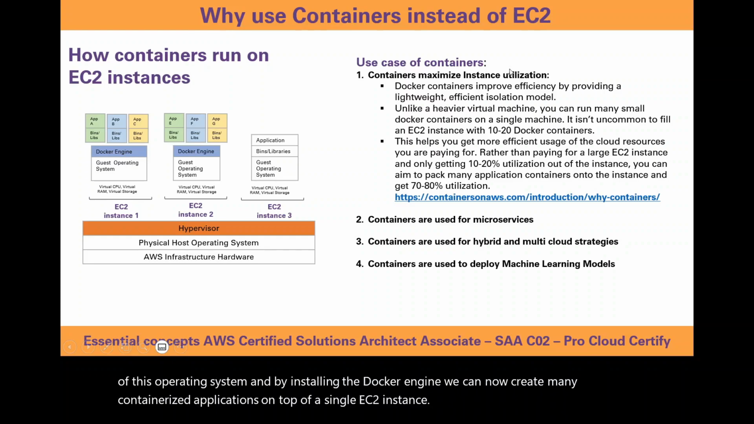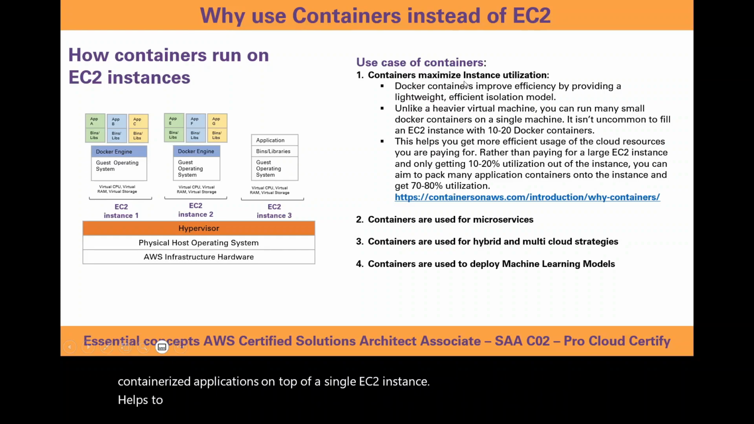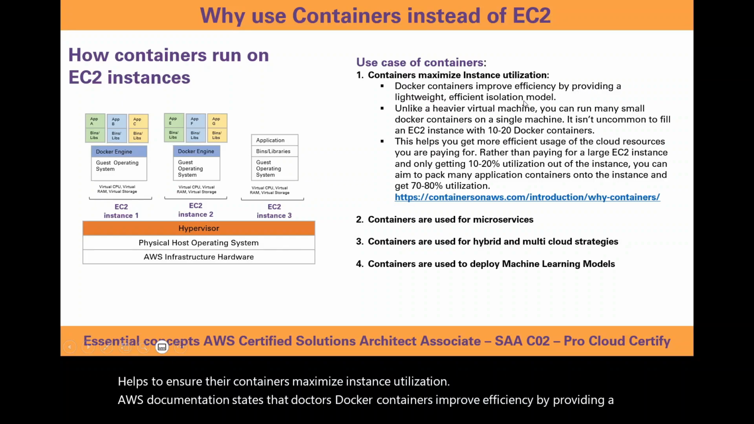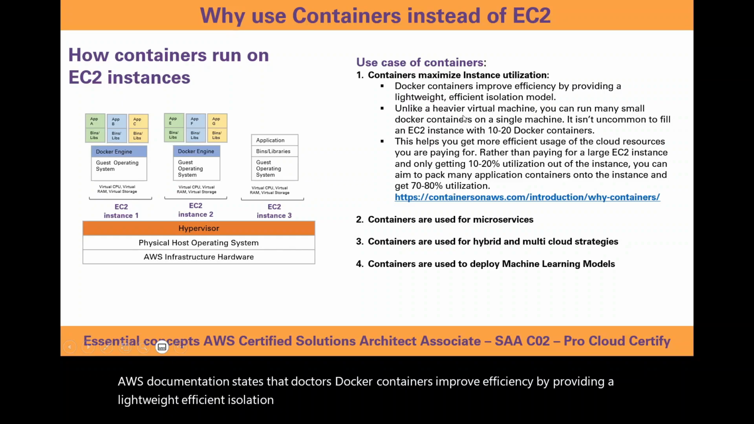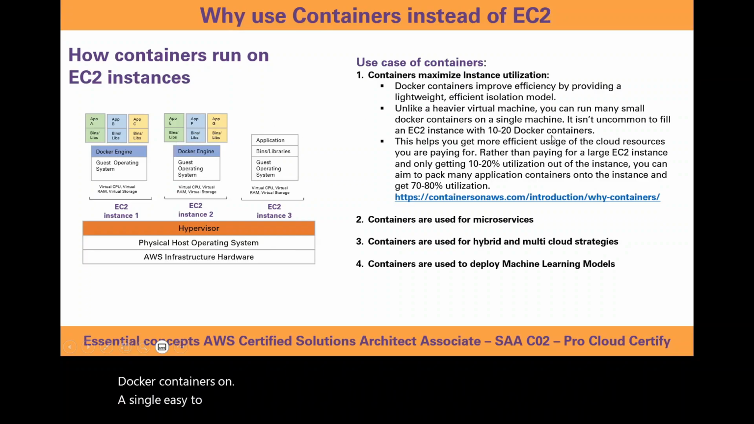This helps to ensure that containers maximize instance utilization. AWS documentation states that Docker containers improve efficiency by providing a lightweight, efficient isolation model. Unlike a heavier virtual machine, you can run many small Docker containers on a single EC2 instance. It isn't uncommon to fill an EC2 instance with up to 10 to 20 Docker containers.